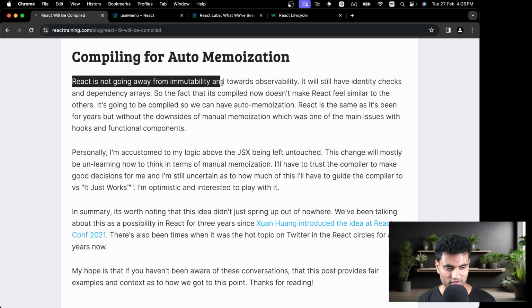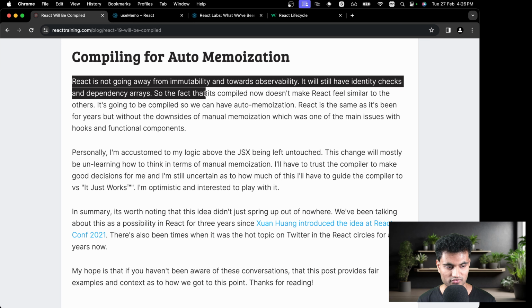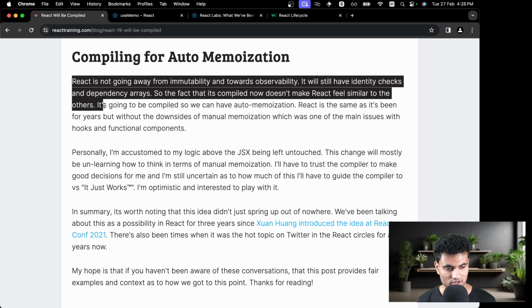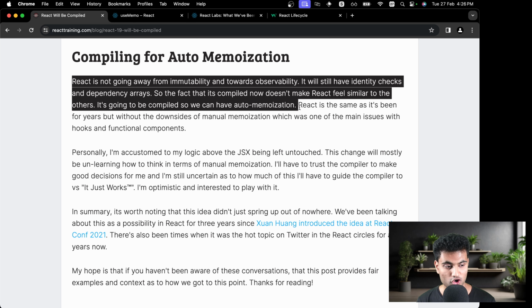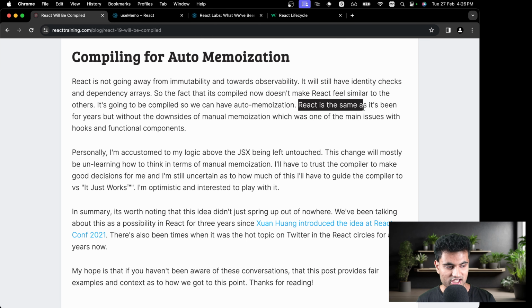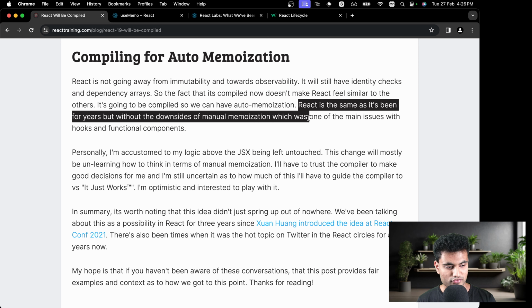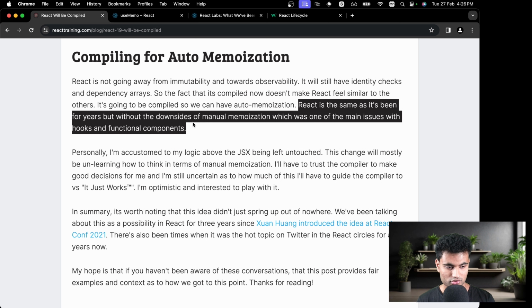React is not going away from immutability and towards observability. It will still have identity checks and dependency arrays. So the fact that it's compiled now doesn't make React feel similar to the others. It's going to be compiled so that we have auto memoization, so you don't need to use useMemo and stuff anymore. React is the same as it's been for years without the downsides of manual memoization, which was one of the main issues with hooks and functional components.